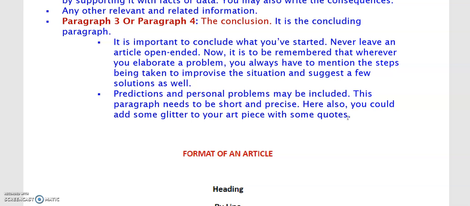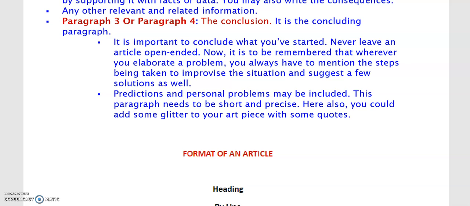So this is about the format of an article. We have the heading, byline and body. The body has 3 to 4 paragraphs. In each paragraph we give a different piece of information. Still keep in mind that the length of an article depends on how much we are given. You can be asked in the question to write 150 to 200 words. You can be given 120 to 150 words. Okay? So observe the length, that is, how much space you have. According to that, you can put in your points.